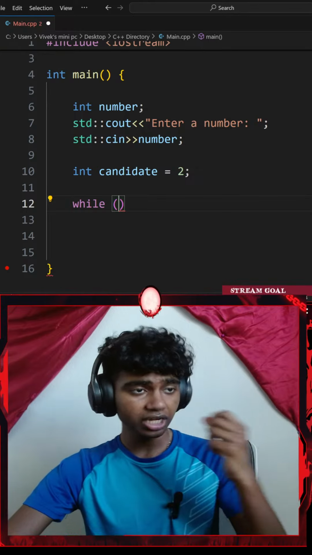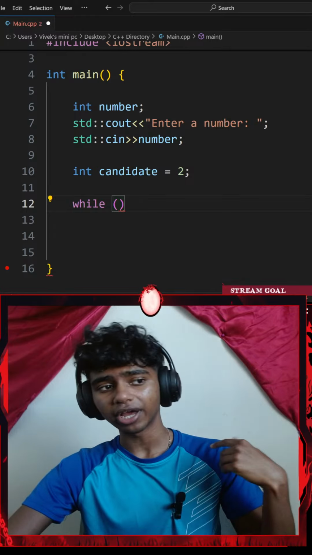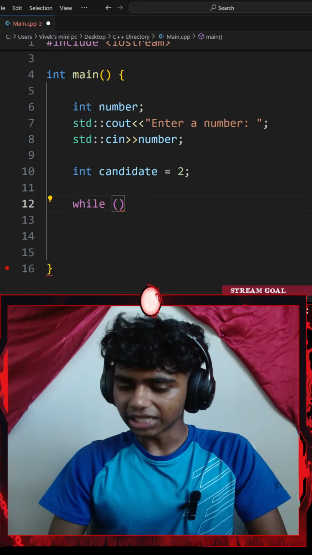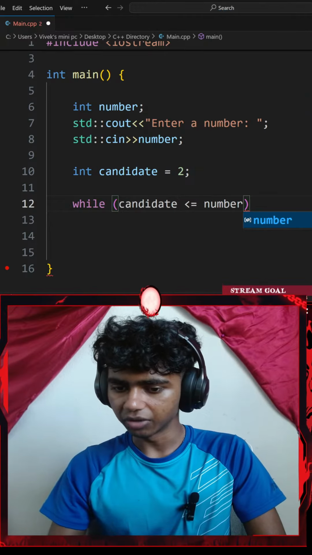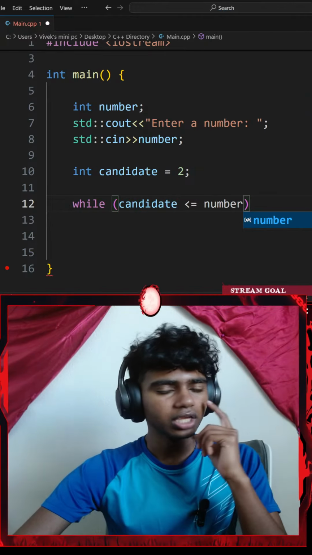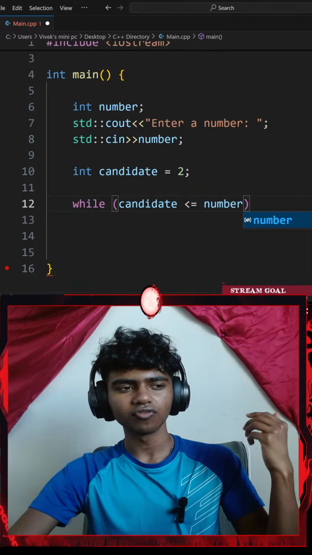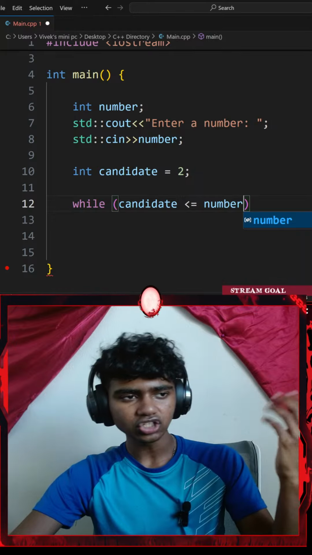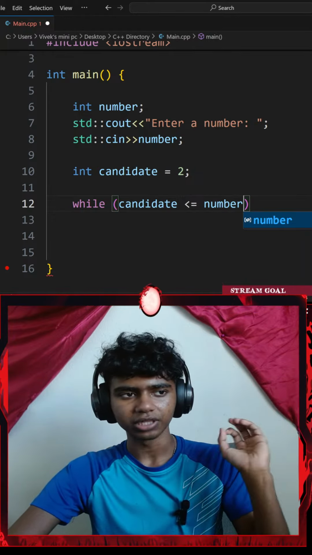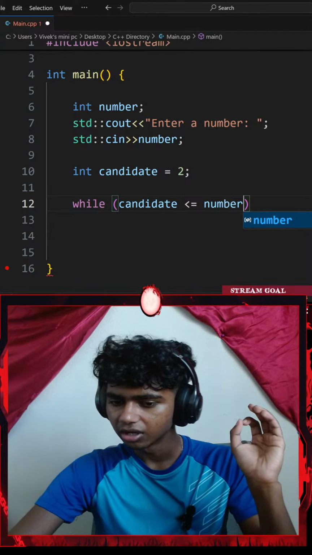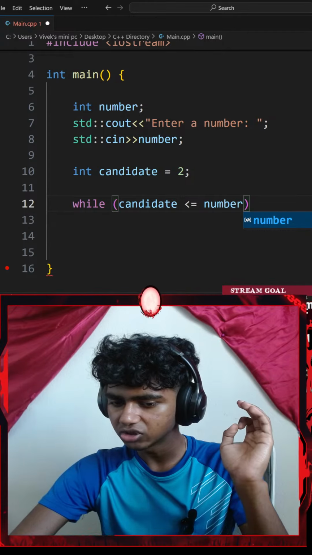So I created a candidate, and then I'll go with while my candidate is less than or equal to my number. So while my candidate variable, k, is less than or equal to my number variable, I create another variable called i, which is set to 2, and a flag of is prime, which is a boolean variable that is initially set to true. Boolean isPrime equals true.